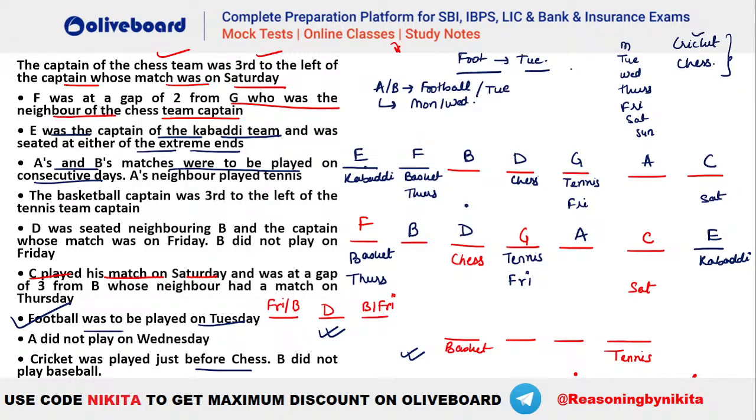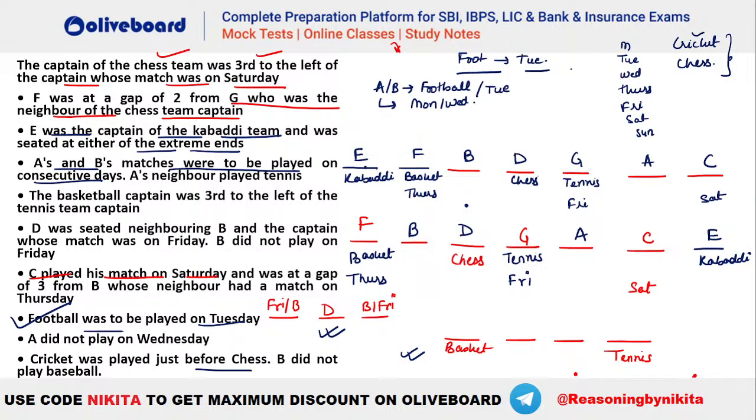Chalo, let's see what else do we have here. The basketball is third to the left of tennis, done. D was seated neighboring B and the captain of Friday, done. B did not play on Friday. Okay, so B should not be there on Friday. Anyways, it is not on Friday. C has his match on Saturday at a gap of 3 from B, whose neighbor has a match on Thursday. This has also been done.